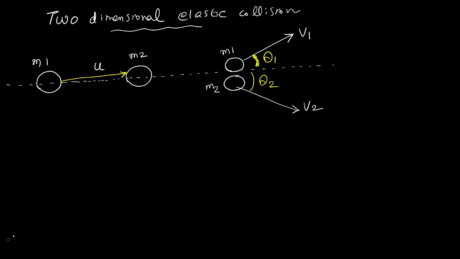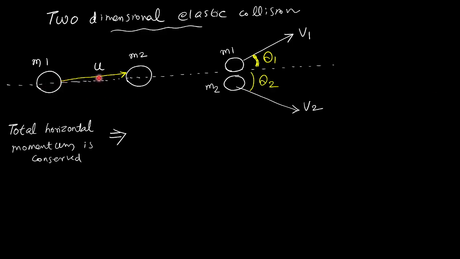So there will be 3 sets of equations. One is, since it is elastic, total momentum is conserved. Total horizontal momentum. Momentum is a vector quantity. It has a horizontal direction as well as a vertical direction. Total horizontal. Let me write the equation. After that you can ask me. Total horizontal momentum is conserved. Total momentum in the horizontal direction is conserved. Horizontal means forward direction.